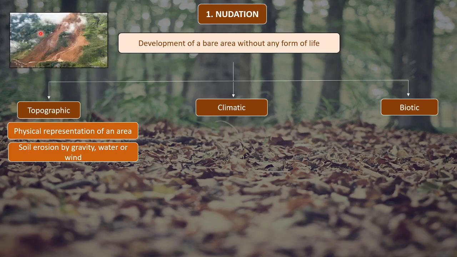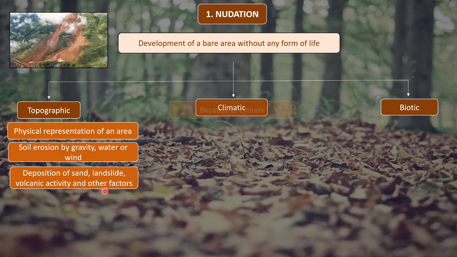As shown here in the figure, this is a landslide, where because of the landslide, these patches of greenery have been washed out, and hence the area created is barren, open for succession, right? So topographic causes could be deposition of sand as shown here, landslides, volcanic activities, and other factors. So these are topographic causes.